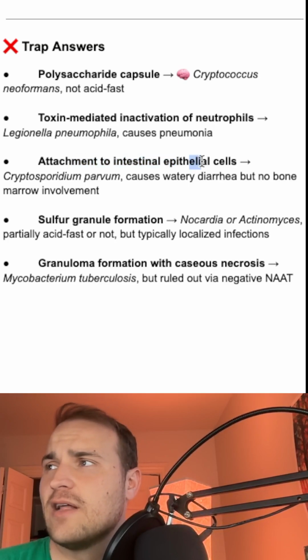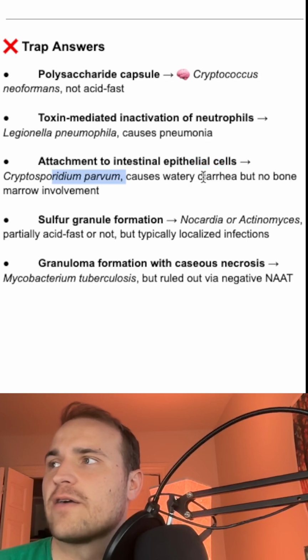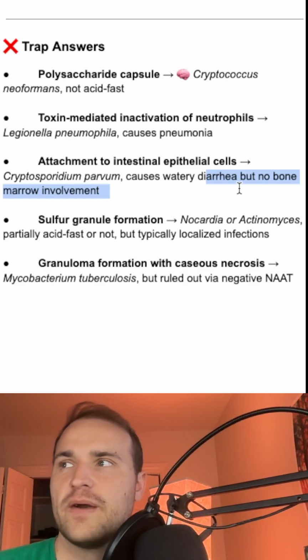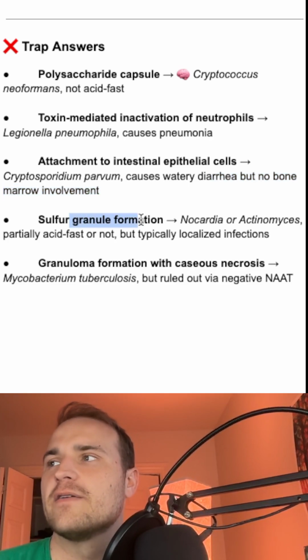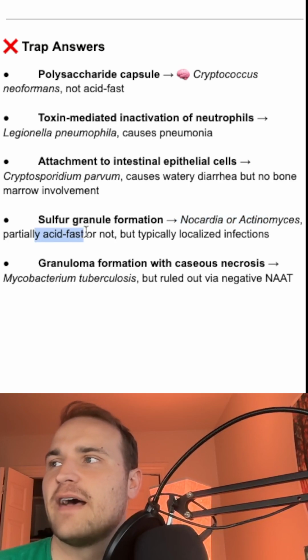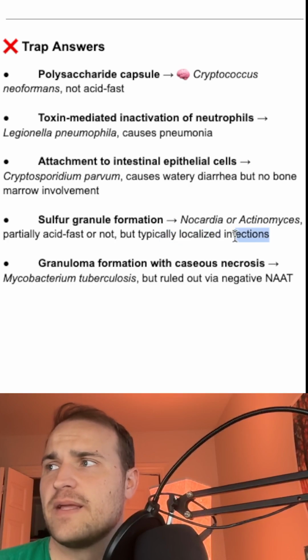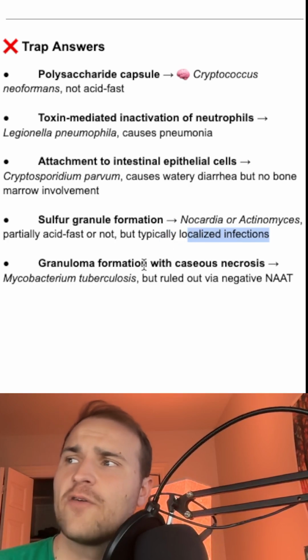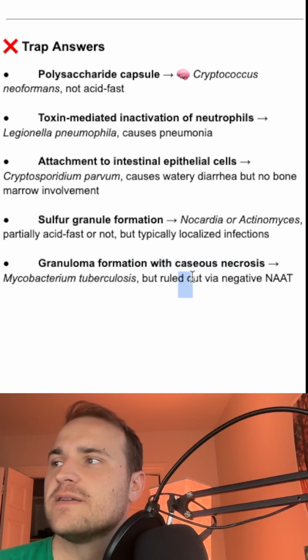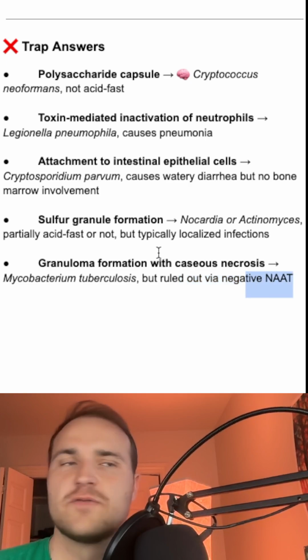Attached to intestinal epithelial cells, crypto causes watery diarrhea. So you have to see that in the question stem. And it's not going to be involving your bone marrow, and that's important. Sulfur granule formation, Nocardia, which is partially acid fast, but these are going to be in localized infections. Granuloma formation with caseous necrosis is your Mycobacterium tuberculosis, and you have to rule that out first.